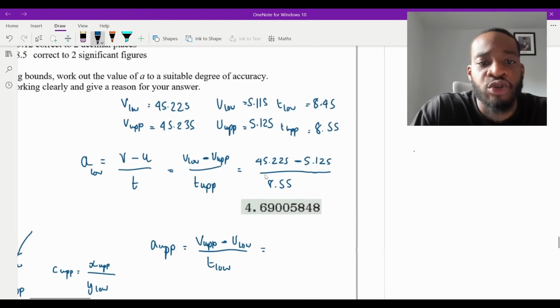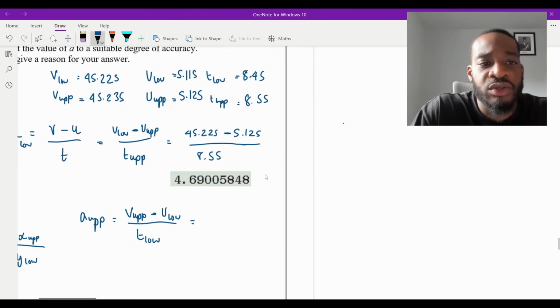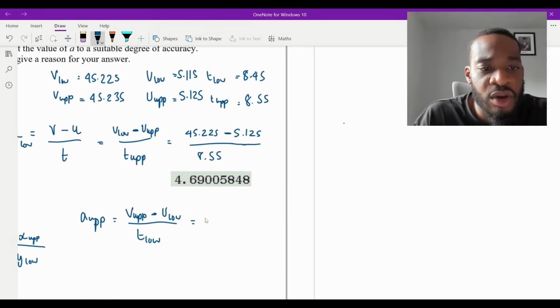And now we have the boundaries. We're just going to plug all of this in. So doing that is going to be equal to v upper, which is 45.235, minus u low, which is 5.115, divided by t low, isn't it? Which is going to be 8.45.